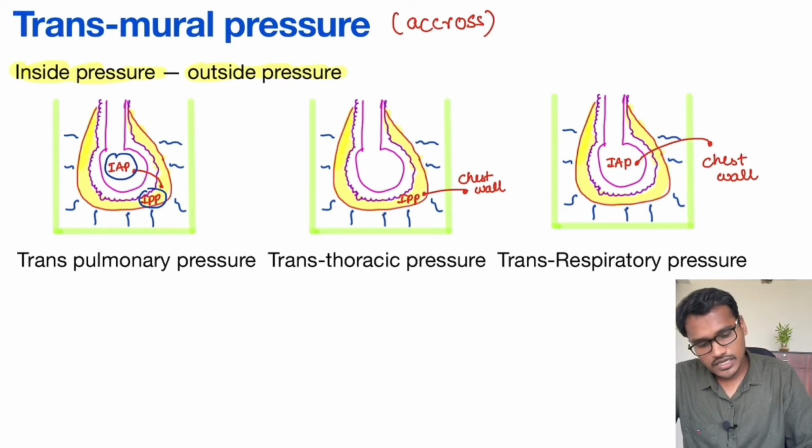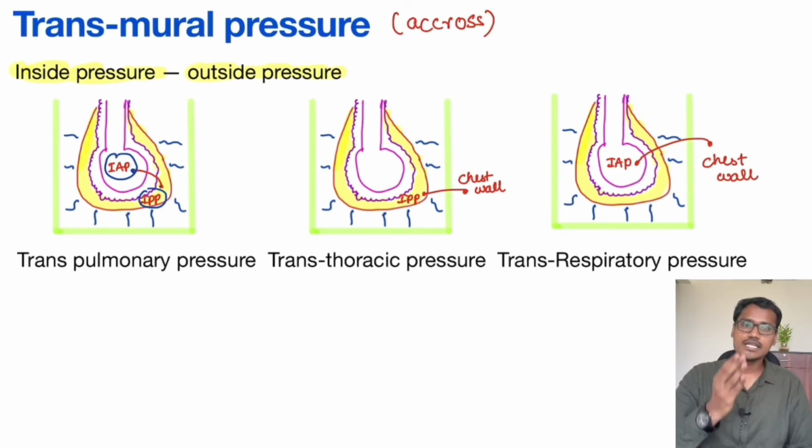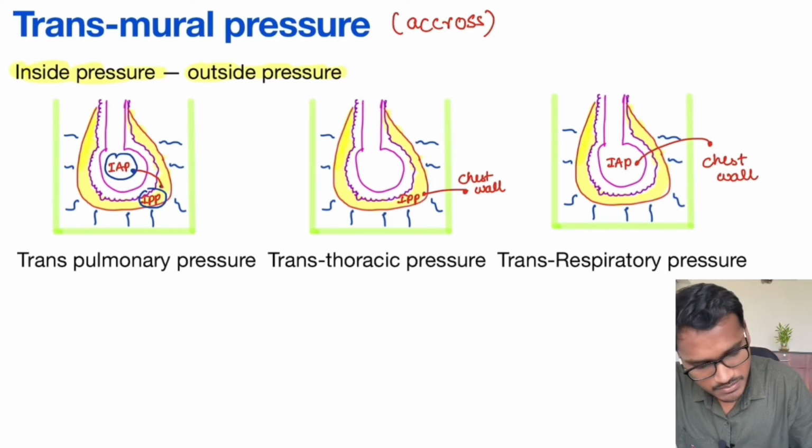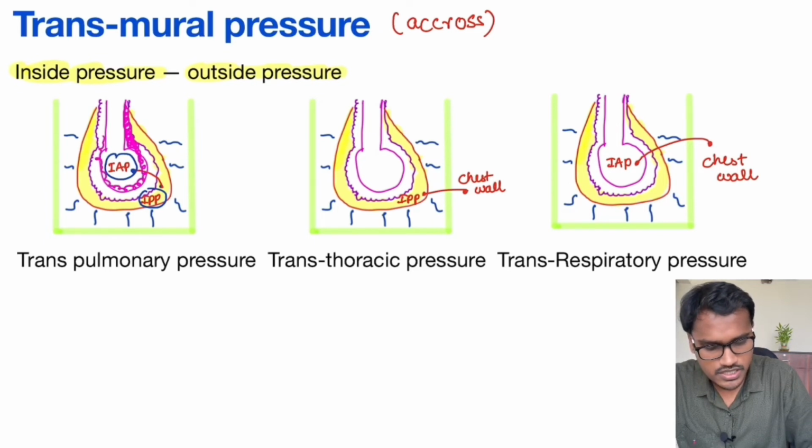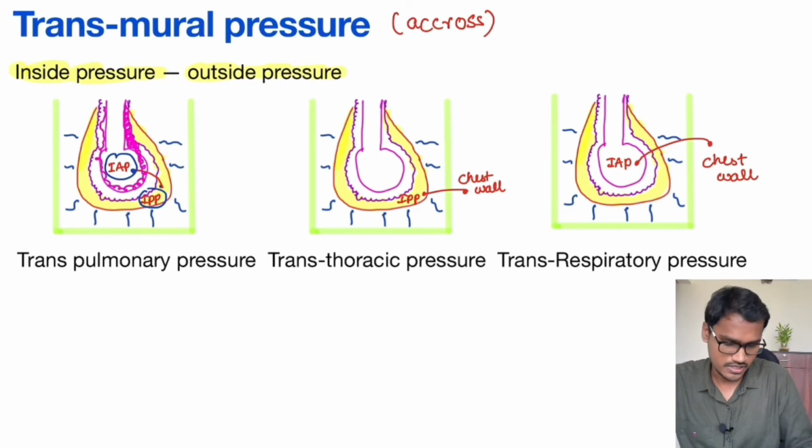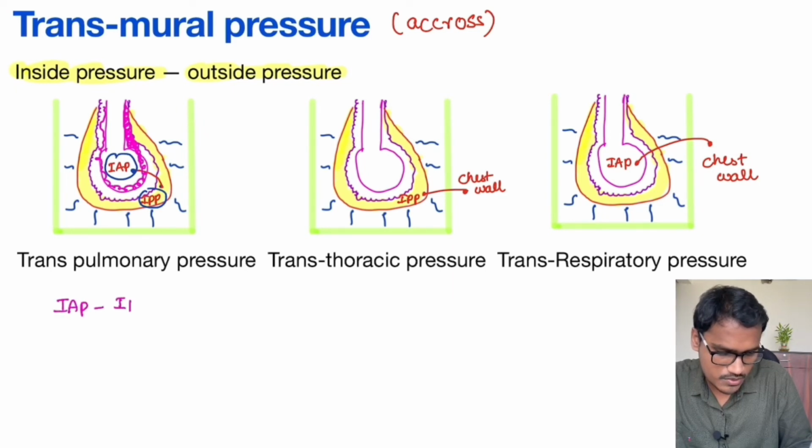Suppose I want to calculate the pressure across the lung, suppose lung tissue is there, what is inside the lung? Inside the lung, alveoli are there, so intra-alveolar pressure. What is present outside the alveolar tissue? That is the pleura, intrapleural pressure. If I subtract intra-alveolar pressure minus the intrapleural pressure, it will give me the transpulmonary pressure, because this is the pulmonary structure. The alveoli, the lung, is the pulmonary structure. So the pressure across them is called transpulmonary pressure. So it is nothing but our intra-alveolar pressure minus intrapleural pressure.